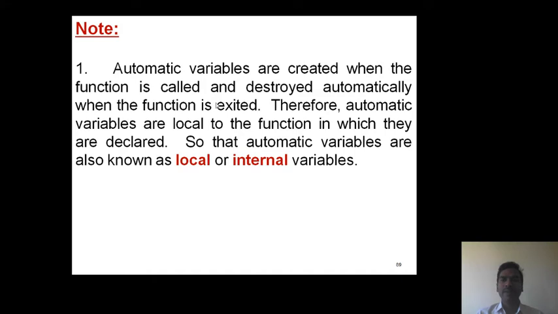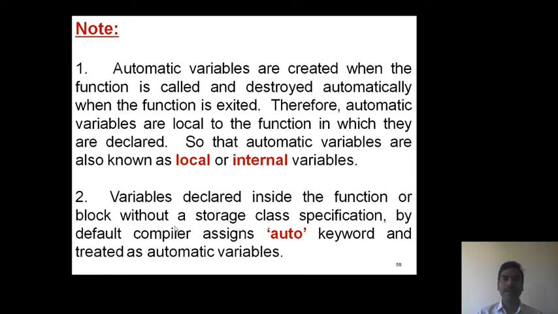Here, when we observe, automatic variables are created whenever the control enters into the function definition, and those are destroyed whenever the function implementation part is completed. Hence, automatic variables are also known as local variables or internal variables.